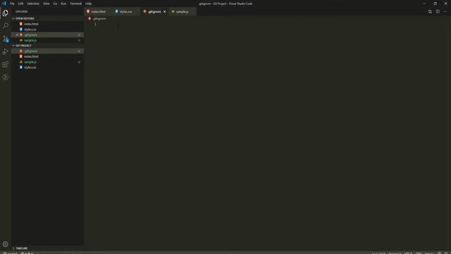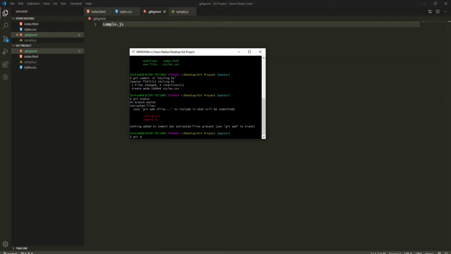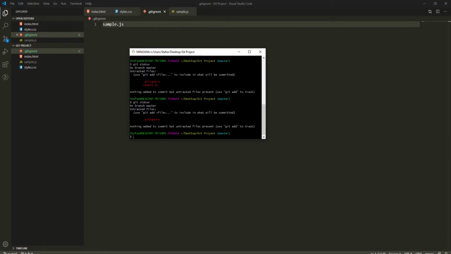But in .gitignore, we could type the files or entire folders that we wish to exclude from our pushes to our branch. So I could type here sample.js, and now you can see that the green color of the sample is moved to the gray color, which means that this sample file won't be followed with Git at all. So now when we run git status, you can see that we have just one file here, and it is the .gitignore file.